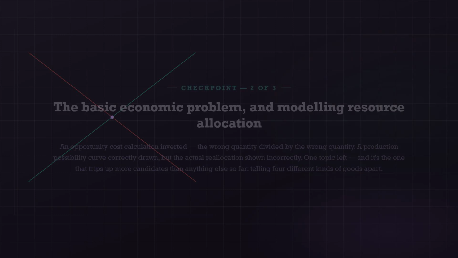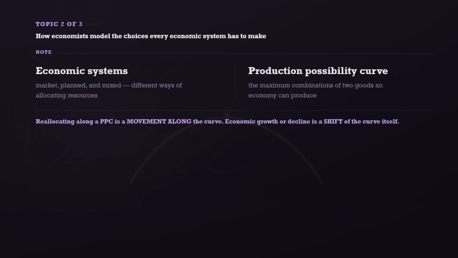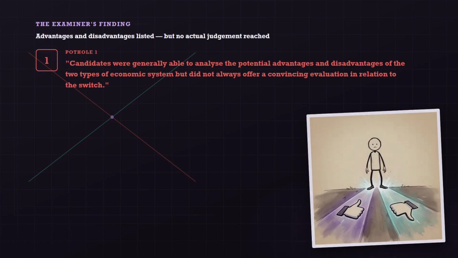Different economic systems answer the basic economic problem differently: markets, planning, or some mix of both. And a production possibility curve is the standard diagram for showing exactly what a society's resource allocation choices actually look like. Here's the first documented finding: advantages and disadvantages listed, but no actual judgment reached. Candidates were generally able to analyze the potential advantages and disadvantages of the 2 types of economic system, but did not always offer a convincing evaluation in relation to the switch.